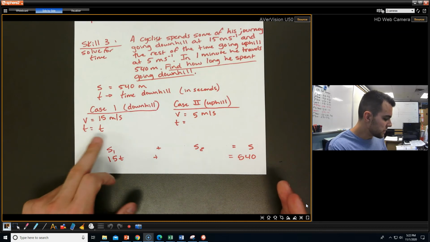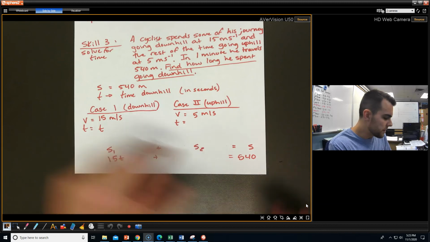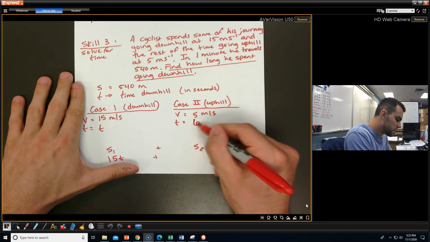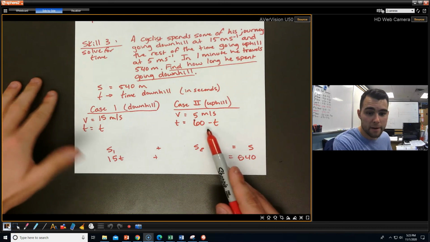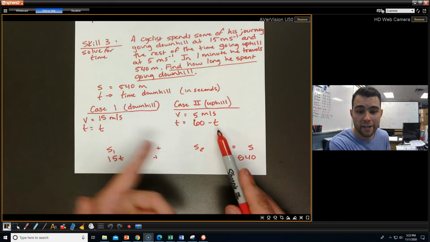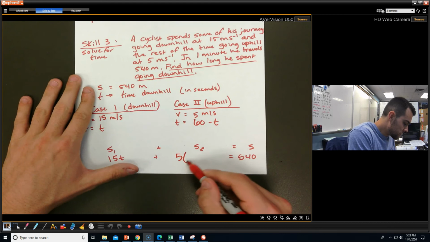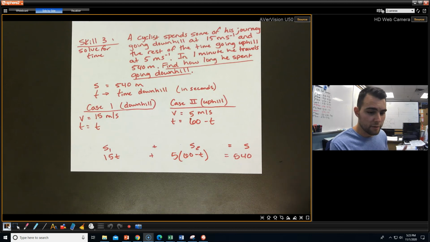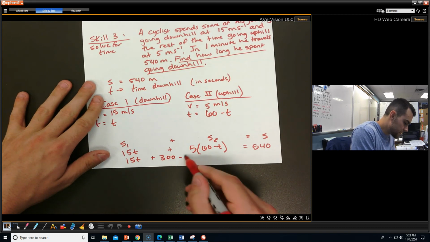We know what time this is, and it's whatever time was not spent going uphill. So the time spent going uphill can be related as such. It's whatever his total time was, and you subtract T from that. So we can set it up as 60 minus the time he spent going downhill. That'll give us the time going uphill. So with this one, we have 5 times 60 minus T. Now we have one variable, so we can solve for T. It's just a matter of solving it algebraically.